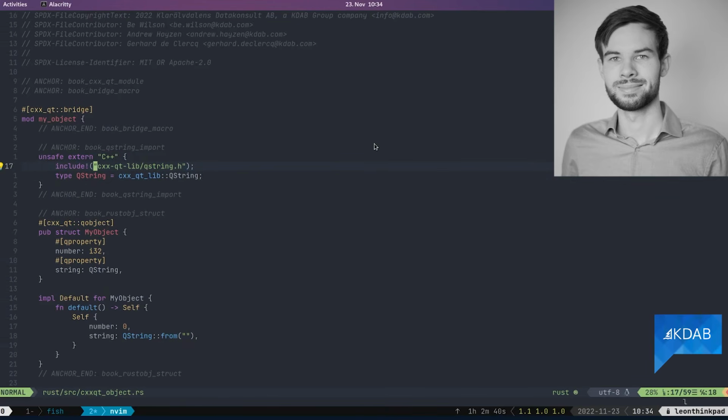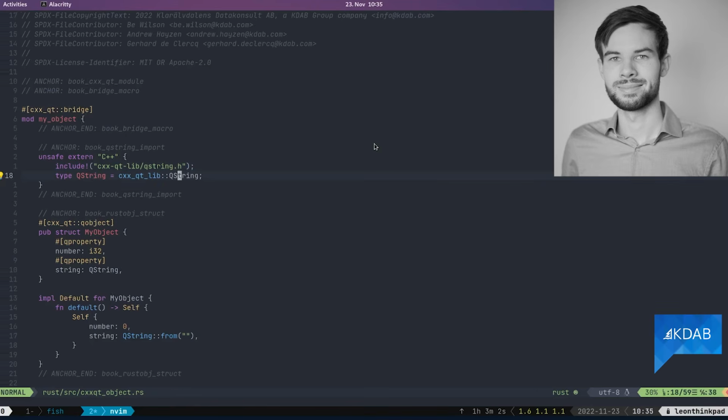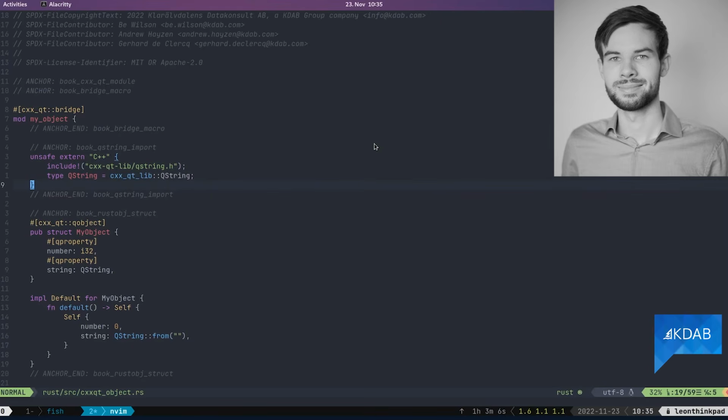So if you include the correct header file, which in this case is cxx-qt-lib/qstring.h, you can't just use QString as you normally would, because we've added a bunch of methods that we need to wrap it. But it's still relatively easy. You just have to remember to write cxx_qt in front, and then you can include QString as a type from cxx_qt, and CXX will check that you're using the right types and that everything works out.